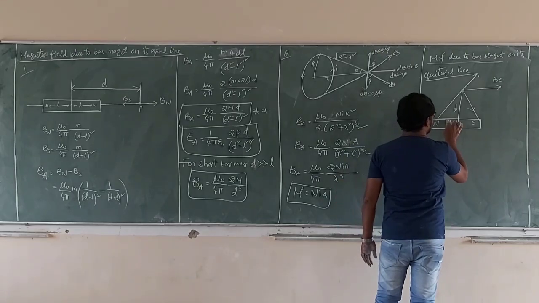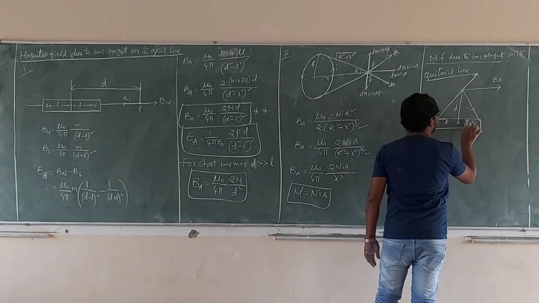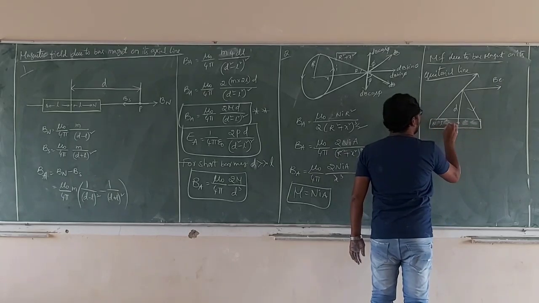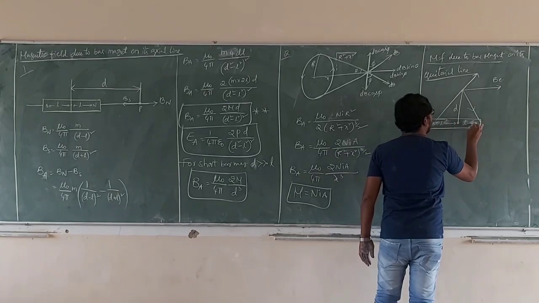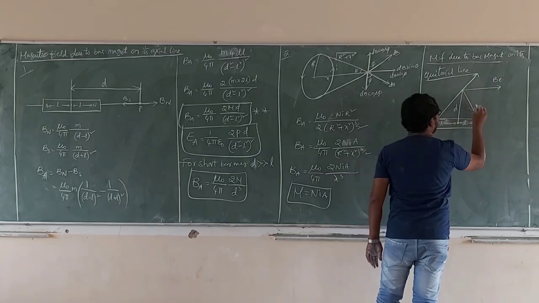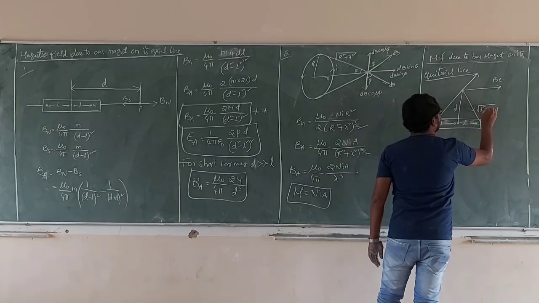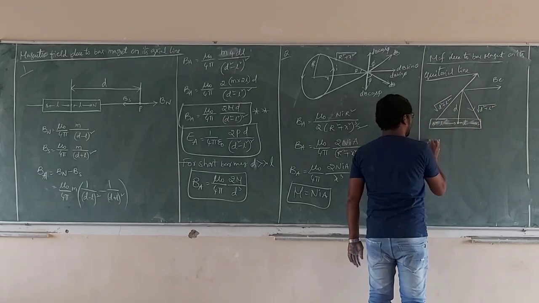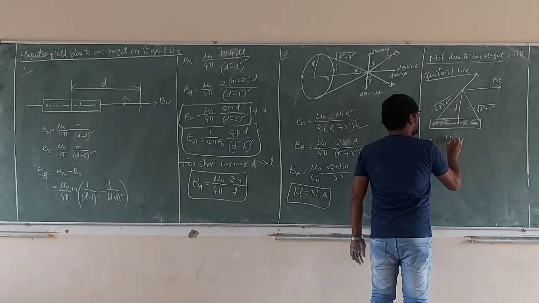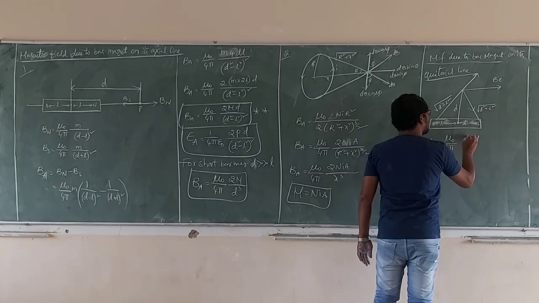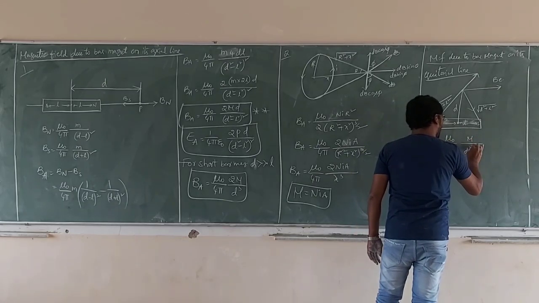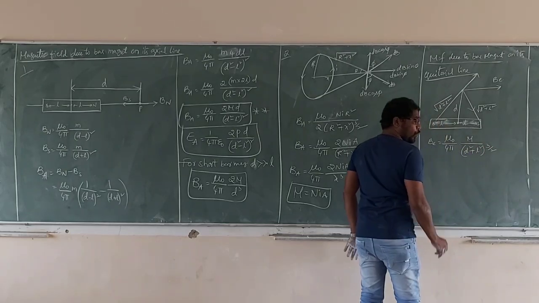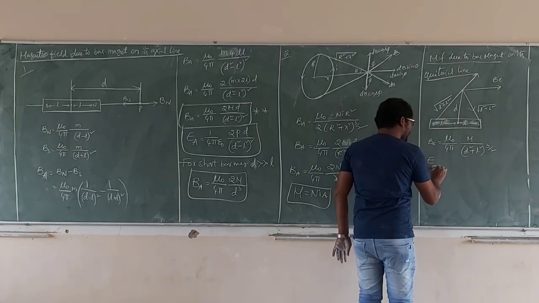This is L, this is L. This is root over d square plus l square, and this is also d square plus l square. Finally, what are we getting? B equatorial is equal to mu naught by 4 pi, m by d square plus l square whole power 3 by 2. What is the electric field due to the equatorial line?